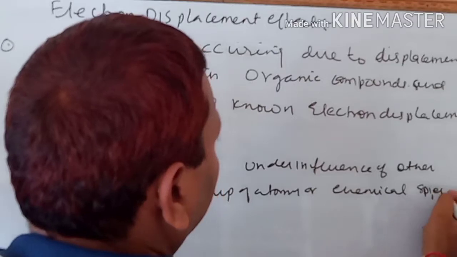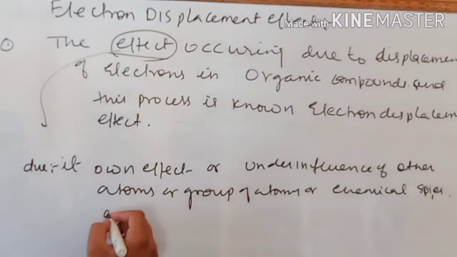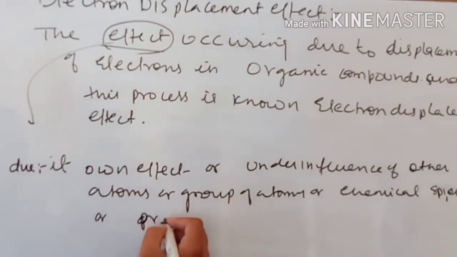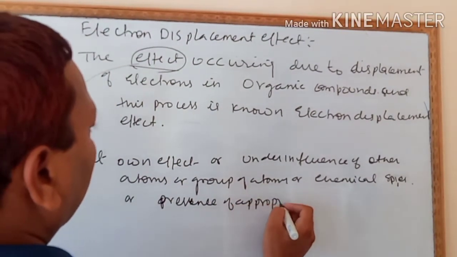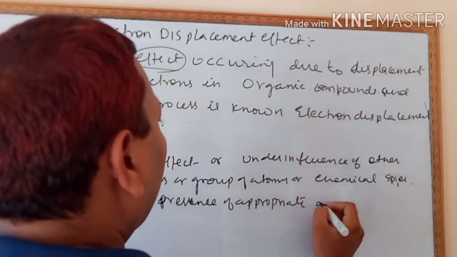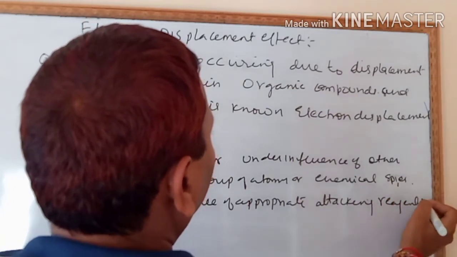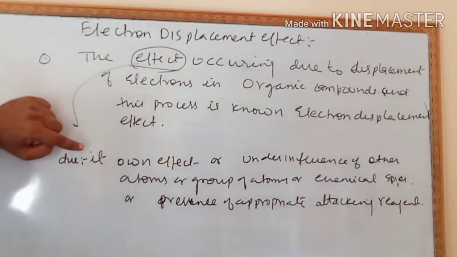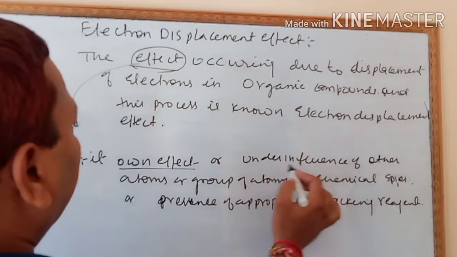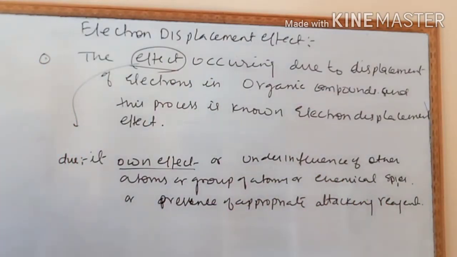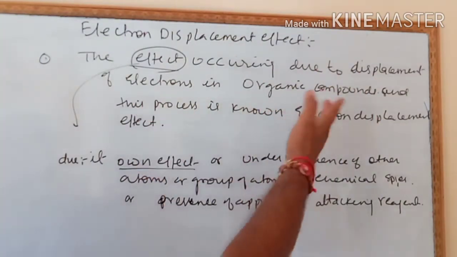Okay children, so this is the point. Now, one more: in the presence of an appropriate attacking reagent. So children, this effect may be due to its own effect, or some other atom, or some special reagent. Because of these effects, displacement of electrons takes place in organic compounds.